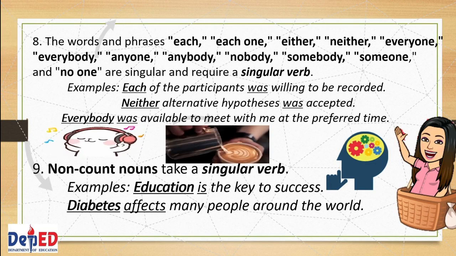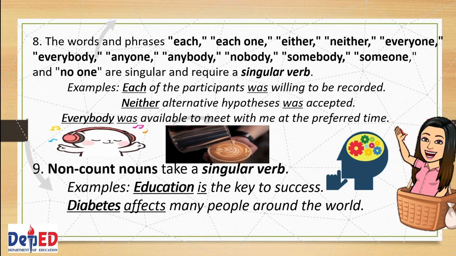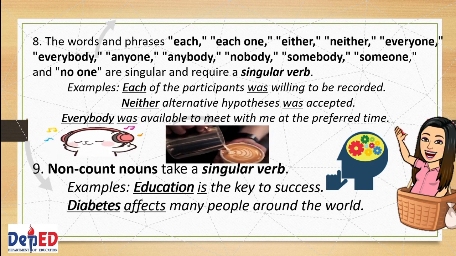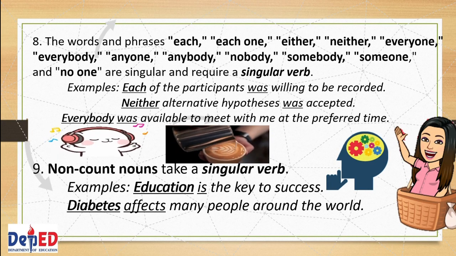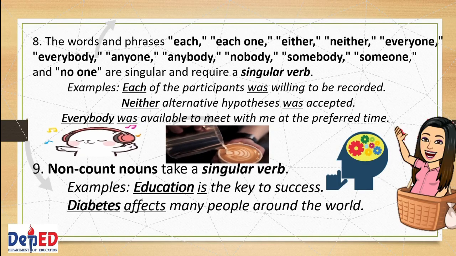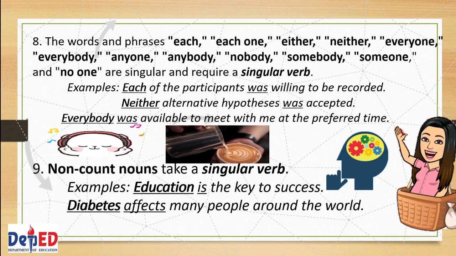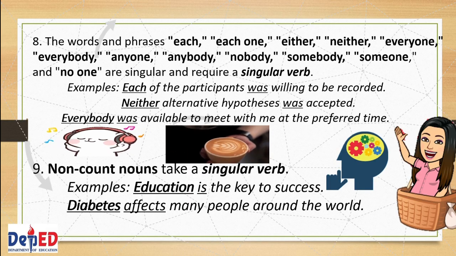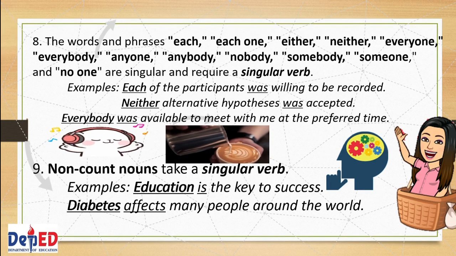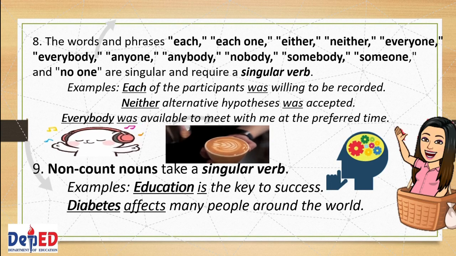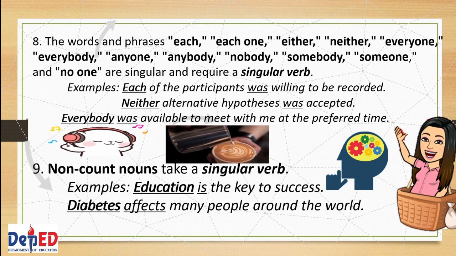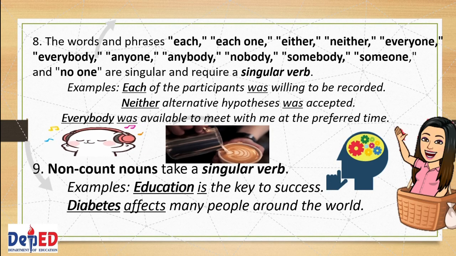Education is the key to success. Diabetes affects many people around the world. Education and diabetes are non-count nouns, or nouns that cannot be counted. That's why in each sentence, it is using the singular verbs is and affects.